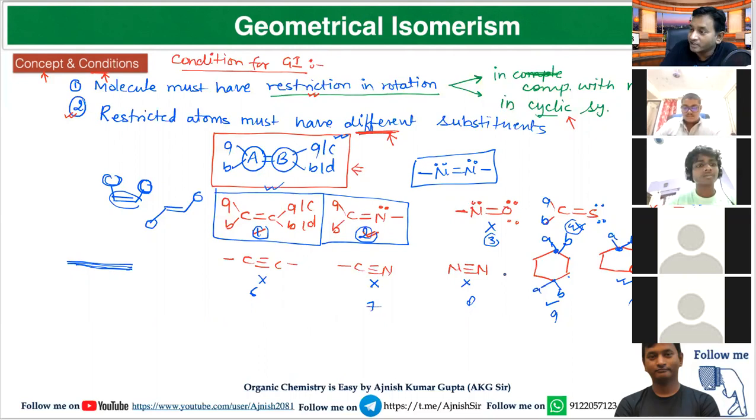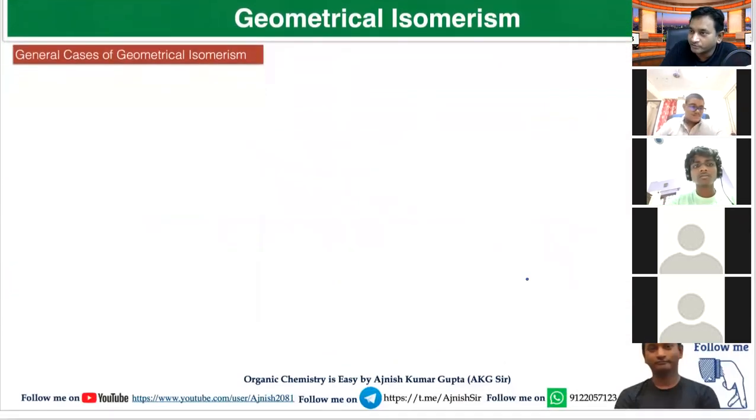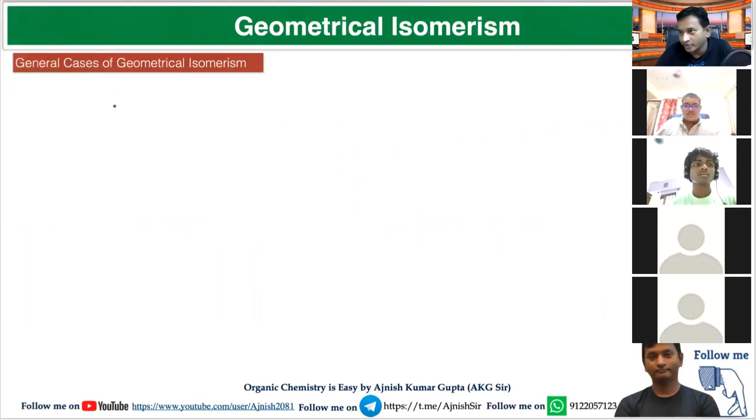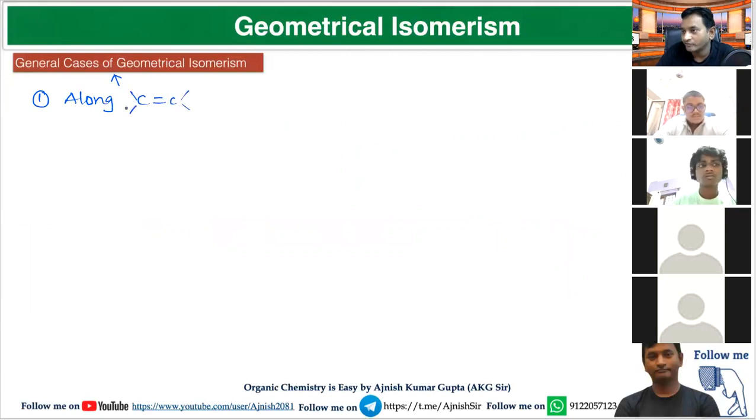If I write the general cases where geometrical isomerism is observed, this is important. Write in your notebook. What are the general cases for geometrical isomerism? First is along carbon double bond carbon. Here A, B are different. It may be possible all four are different. First general case is along carbon double bond carbon.